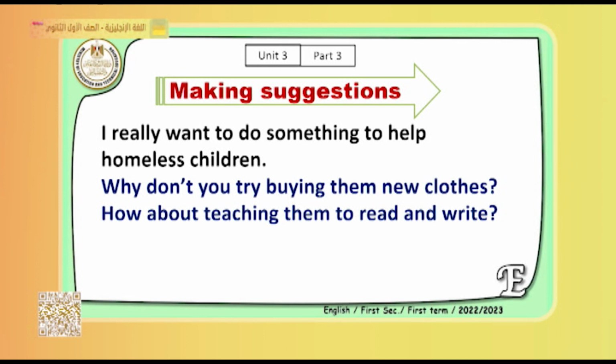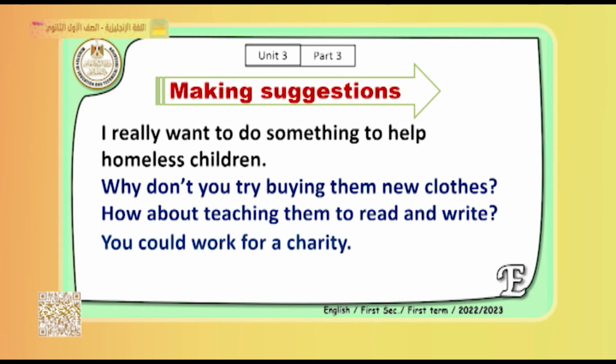You notice here that why don't you is followed by infinitive, but how about is followed by verb ing. So we say, how about teaching them? How about teaching them? It's a good idea. How about teaching them to read and write?